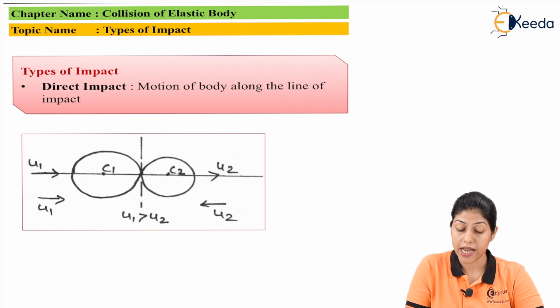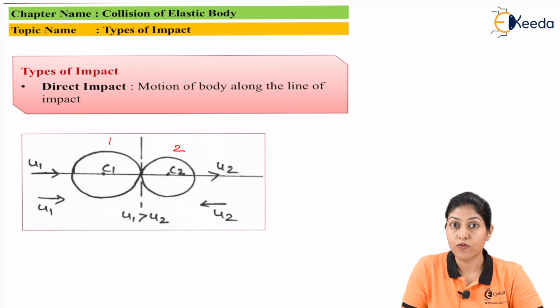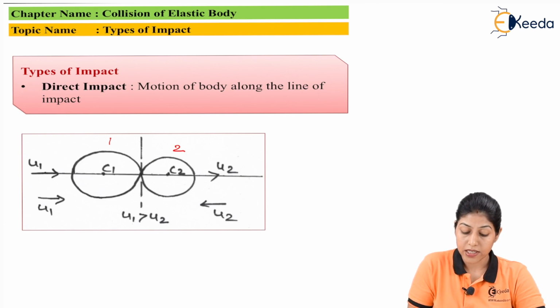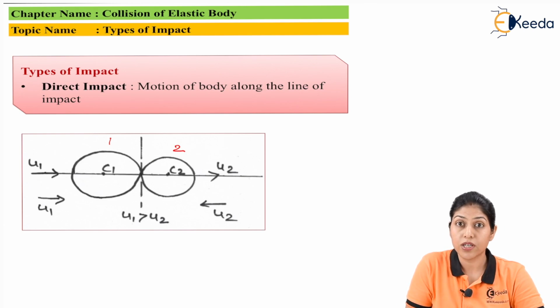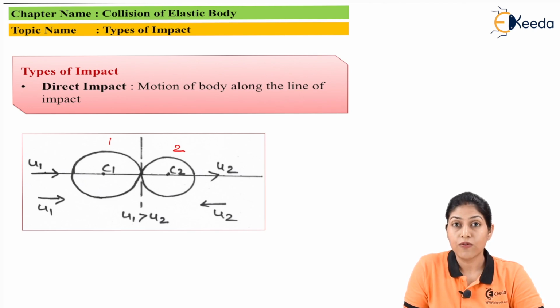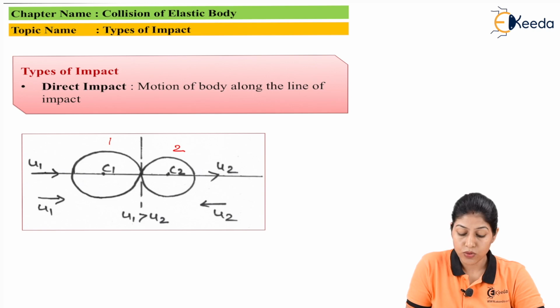Here you can see in this diagram, this is our cylinder 1 and cylinder 2, and here C1 and C2 are considered as the mass center of both the cylinders or both the bodies. Let's consider U1 as the initial velocity for this particular body 1 and U2 is the initial velocity for this particular body 2. Now, if U1 is greater than U2, in that condition only collision will happen and the velocity will change after collision.